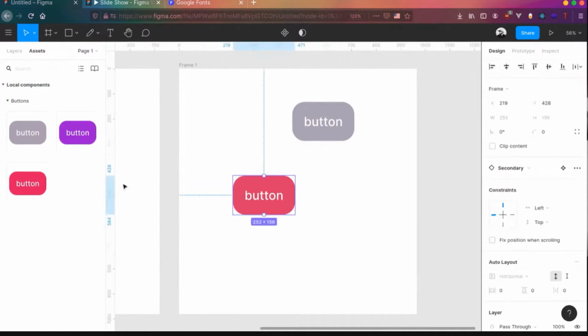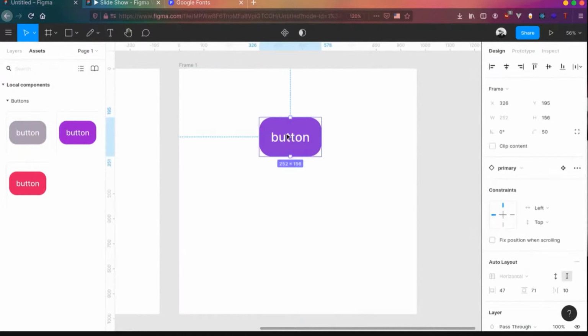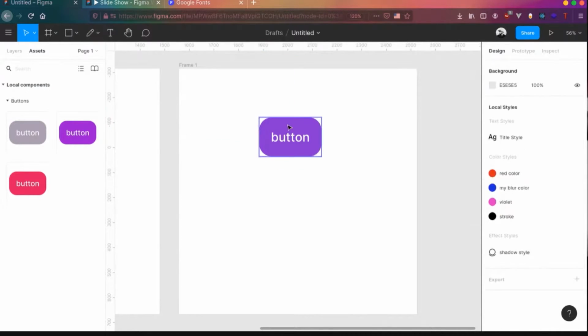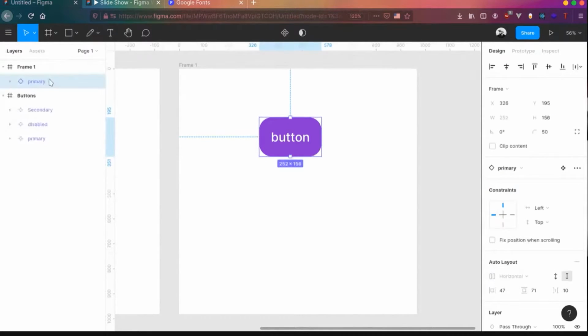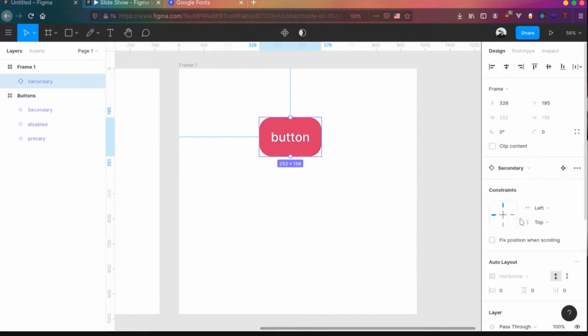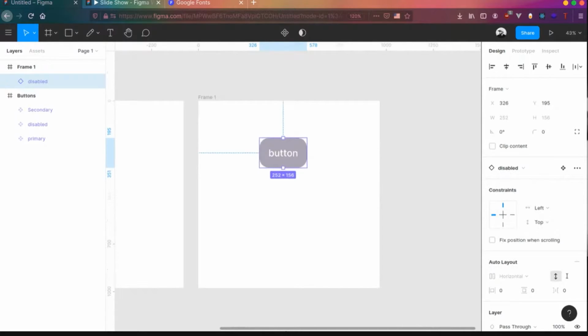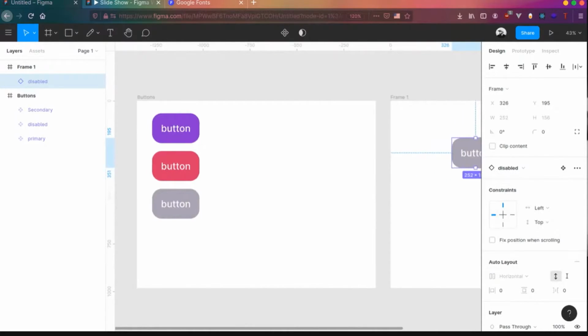So remember our primary button is here. This is the master component over there. So in future, if you want to say that I don't want this button over here, I want the secondary color of it, if you go here on the right hand side, you can see there is a thing called primary. This is basically the component. If you click on that, it'll actually show all the available options over here. If you click on that, it'll basically swap that instance to the other components on that particular frame. Or you can basically swap any component with any other component in Figma. So this is just how you can create components and instances in Figma.